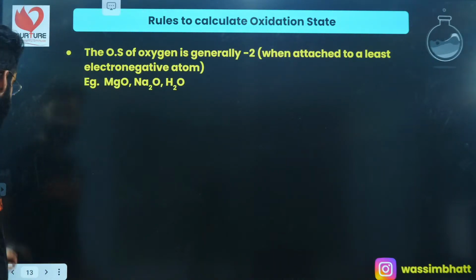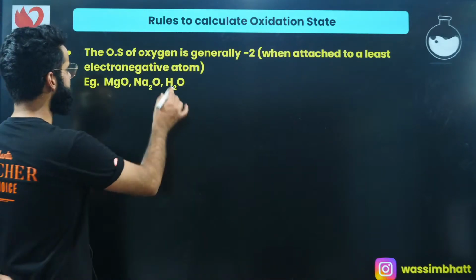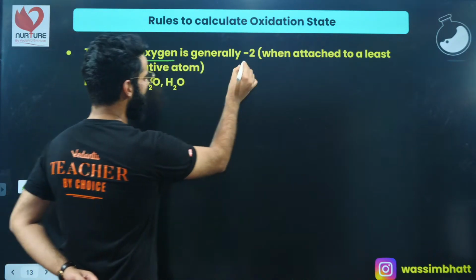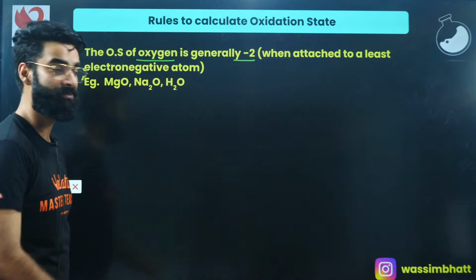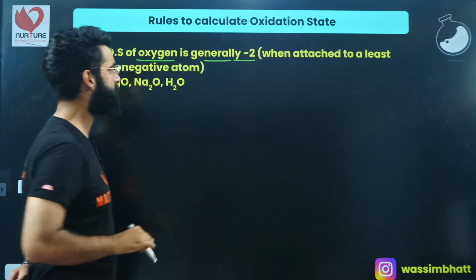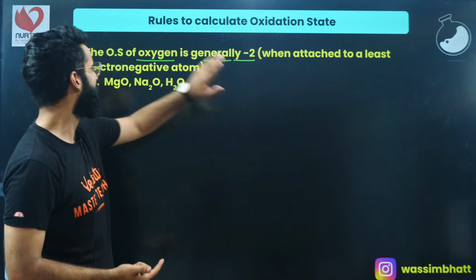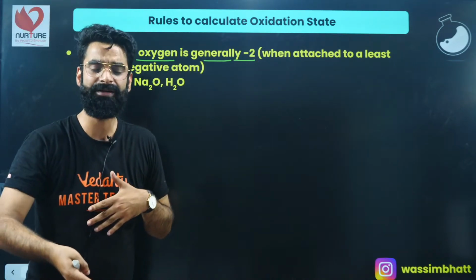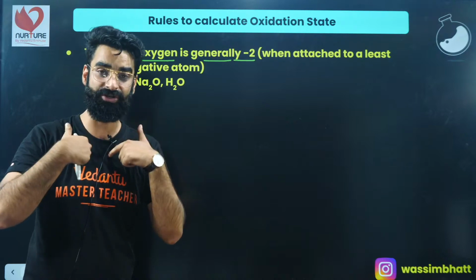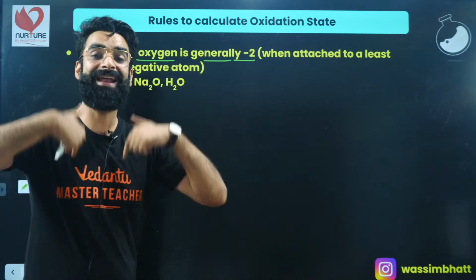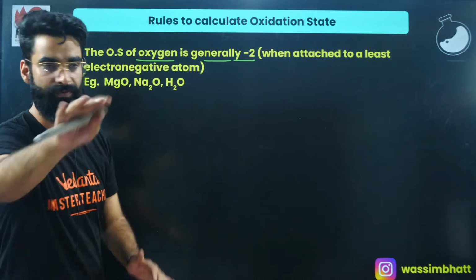Moving on to one more rule. Talking about oxygen now, the oxidation state of oxygen is generally taken as -2. I'm using the term generally. The oxidation state of oxygen is generally taken as -2 when it is attached to a less electronegative element than itself. For example, have a look.